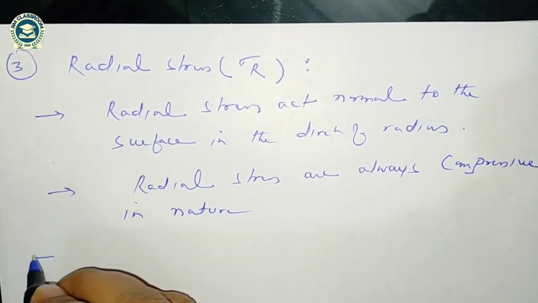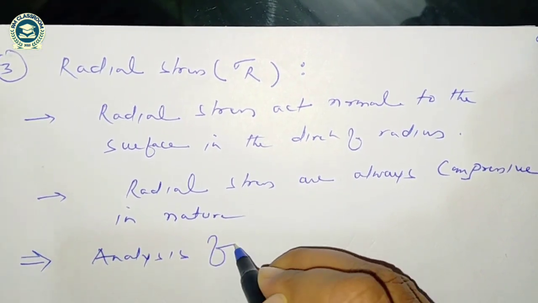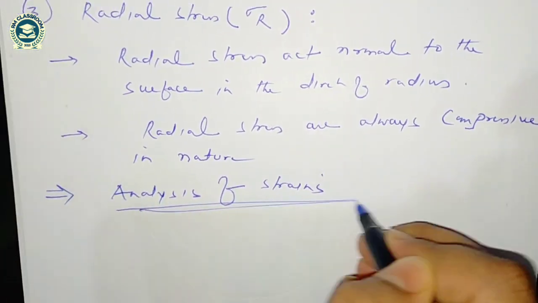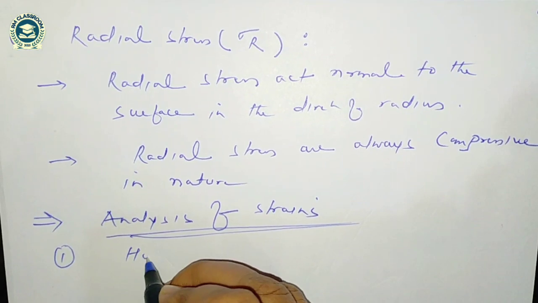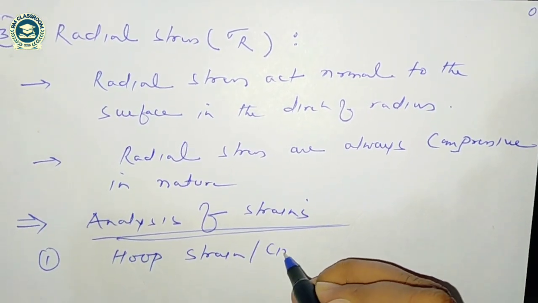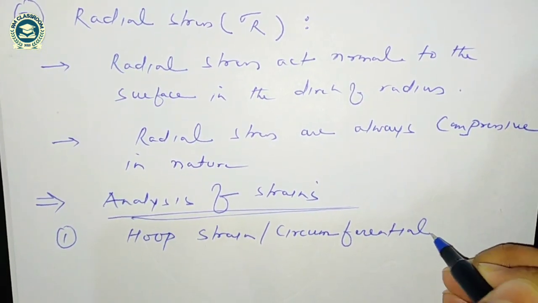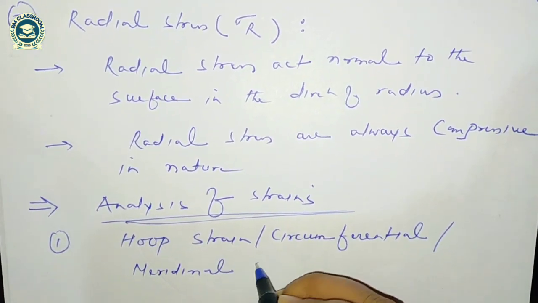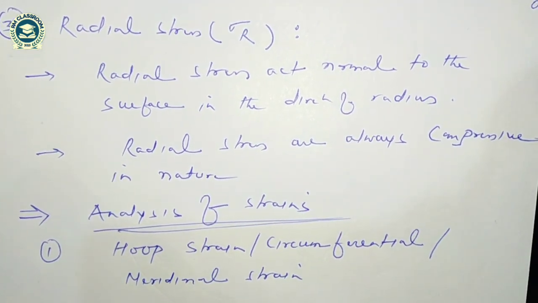So I am going to discuss analysis of strains. So first one is hoop strain / circumferential / meridional strain. So we know the expression of strain.